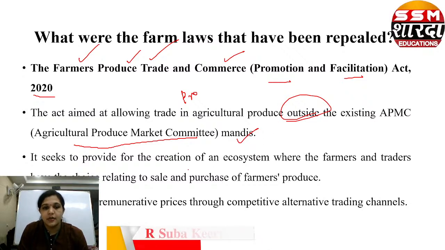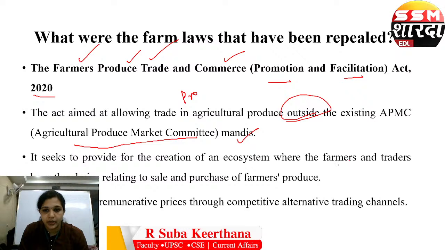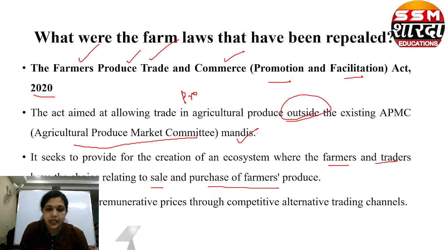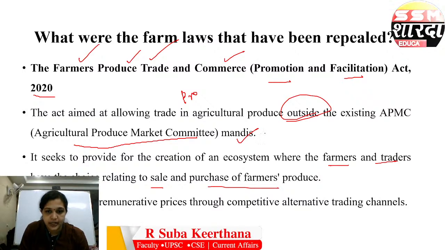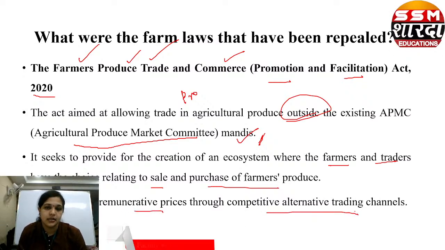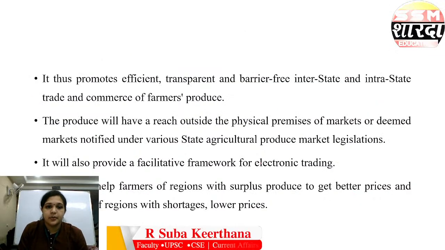So it provides for the creation of an ecosystem where the farmers and traders have the choice relating to sale and purchase of farmers produce. The mandi will not say anything. They are bypassing the mandis. This facilitates remunerative prices through competitive alternate trading channels. So it promotes efficient, transparent and barrier-free interstate, intrastate trade and commerce of farmers' produce.